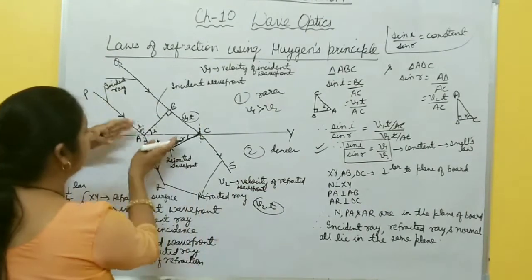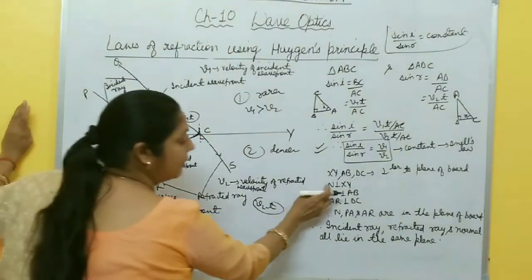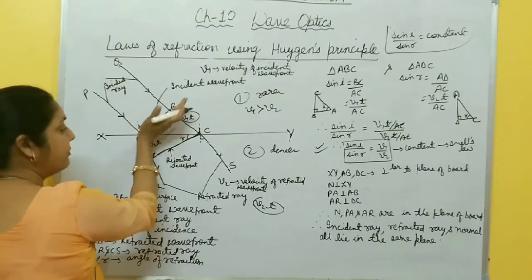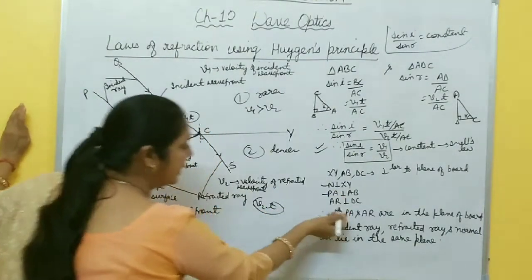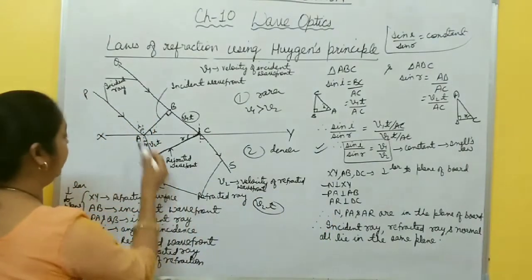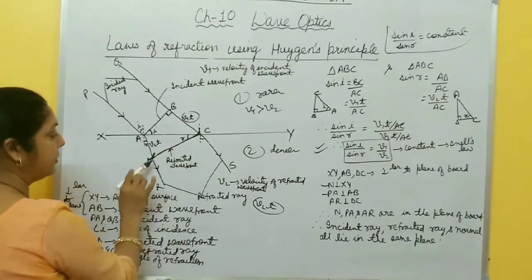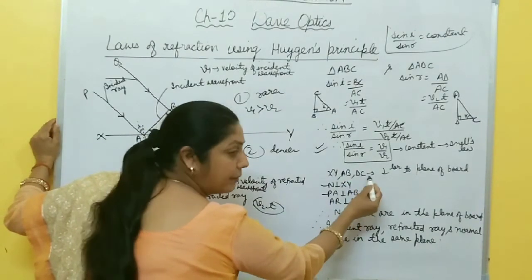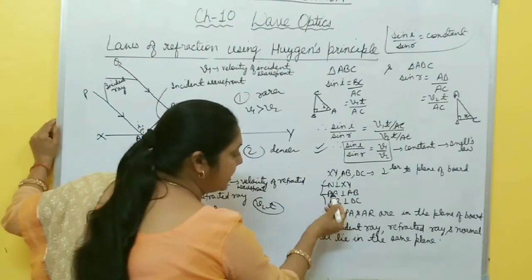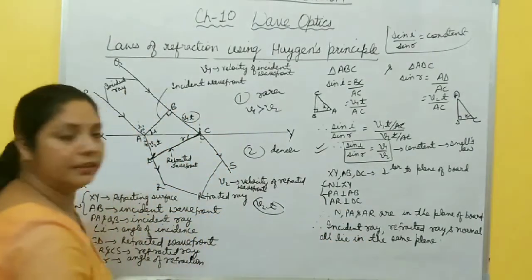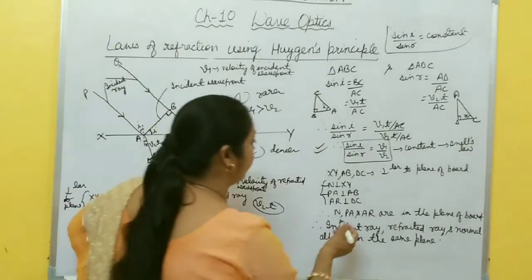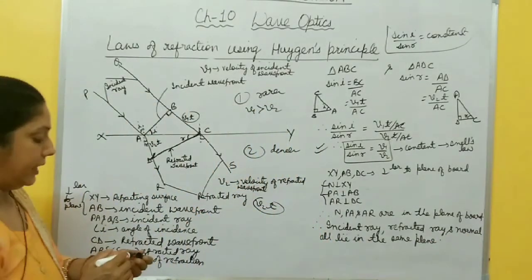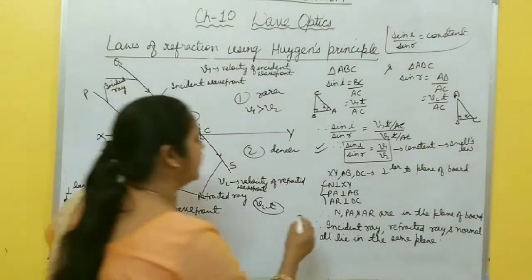You know the normal is perpendicular to XY, the incident ray PA is perpendicular to the incident wavefront AB, and this refracted ray AR is perpendicular to the refracted wavefront BC. So if all these three are perpendicular, it means the normal, incident ray and refracted ray are all in the plane of the board. So you can write that the incident ray, refracted ray and normal all lie in the same plane. In this way you prove the second law also.